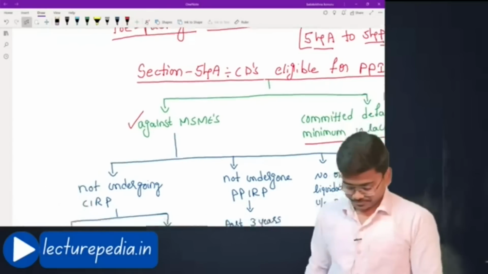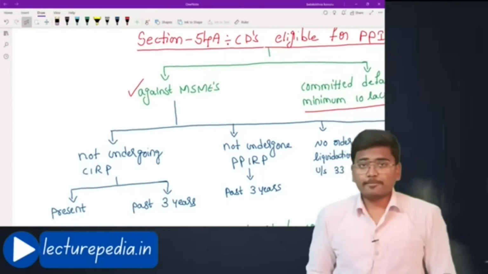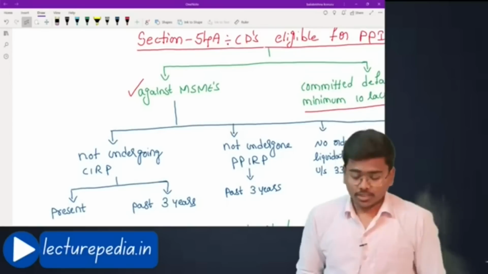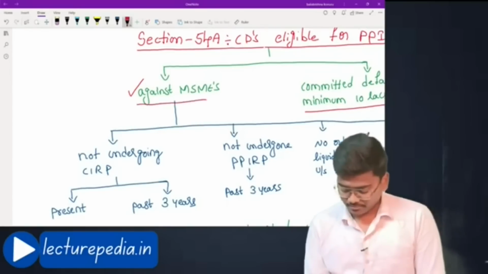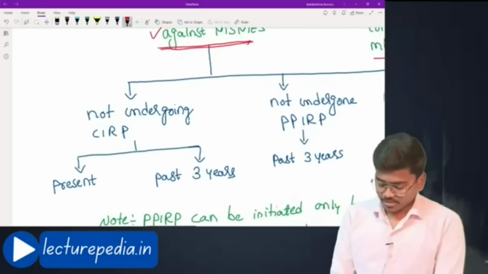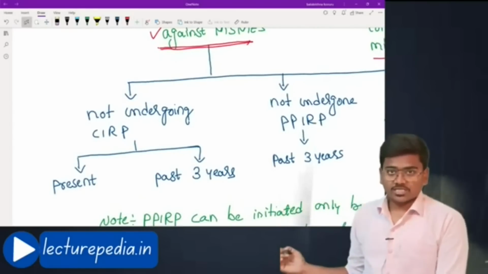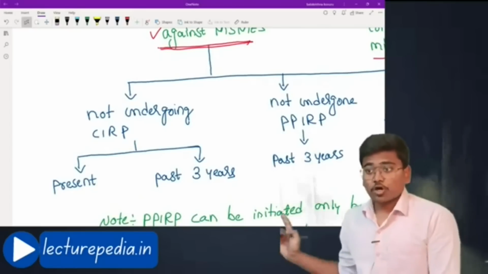Next, there are certain criteria to be satisfied by this corporate debtor, by this MSME. What are they? Let us see. First one, it is not undergoing corporate insolvency resolution process, either present or in the past 3 years.